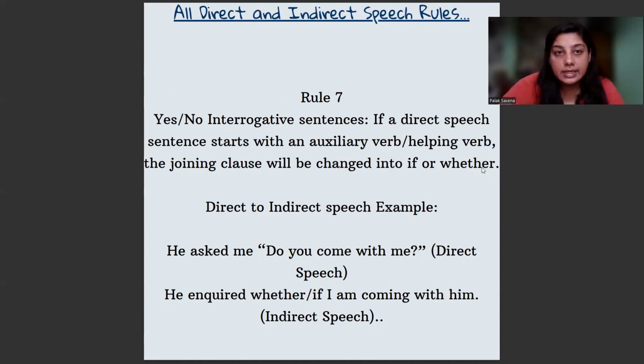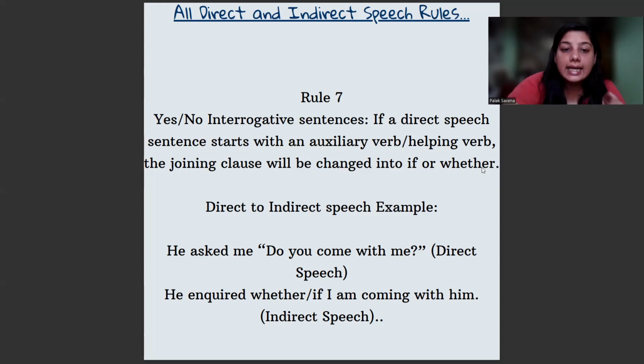Now, yes/no interrogative sentences, which is rule number 7. If a direct speech sentence starts with an auxiliary verb or helping verb, the joining clause will be changed into if or whether. Here, the joining clause is nothing but again that. So if the direct speech starts with a helping verb or an auxiliary verb, then when you are transitioning that sentence into indirect speech, you will not use that, you will not use anything else, only if or whether.